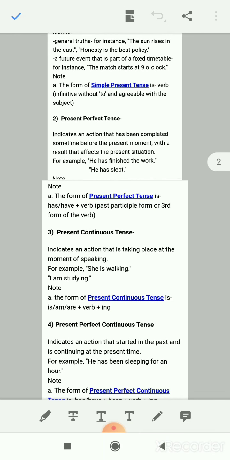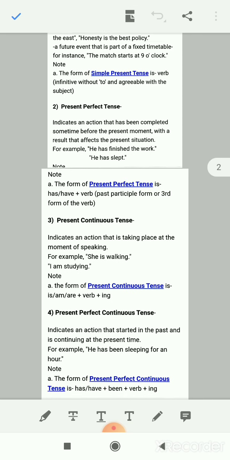Now next is your present perfect tense. When we talk about perfect tense, whether it is present, past, or future, you have to keep it in mind that the verb used in this tense will always remain in third form. Third form means past participle, right? For example, the base form is work, the second form is worked, and the third form is also worked. Eat, ate, eaten. So eaten is the third form. So with the perfect tense, whether it is past, future, or present, you will always use the third form of the verb.